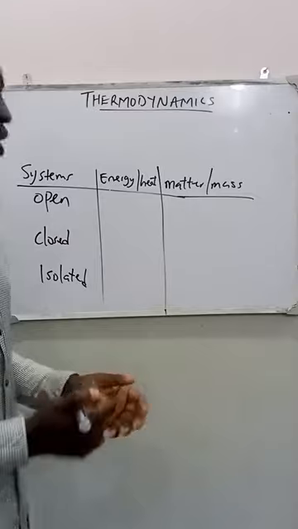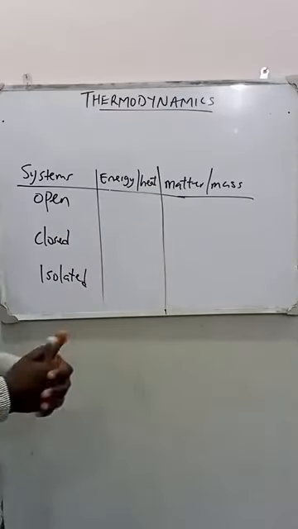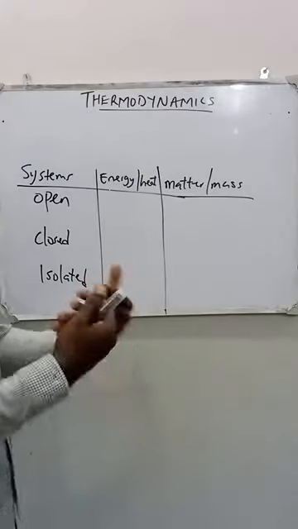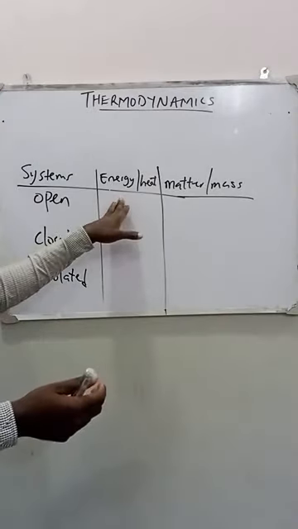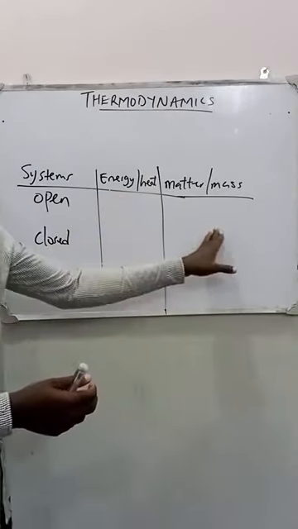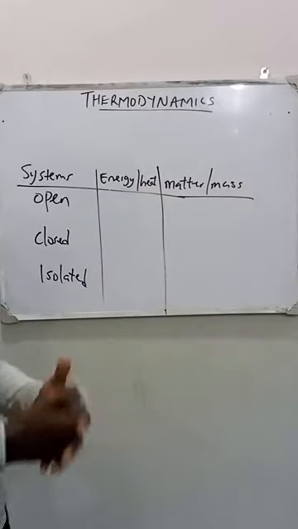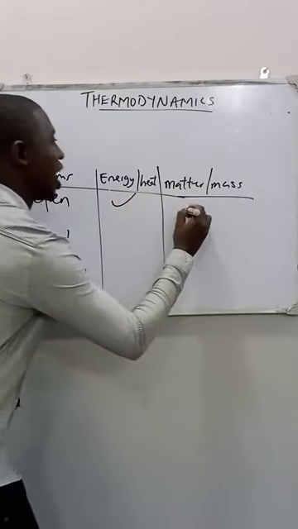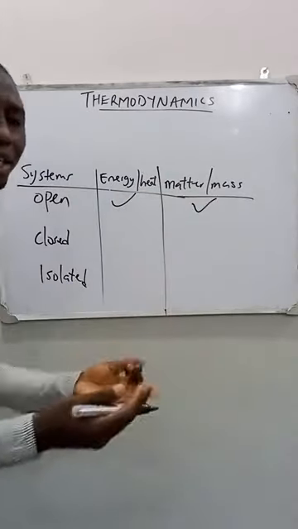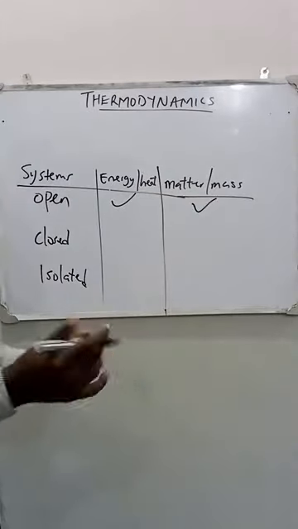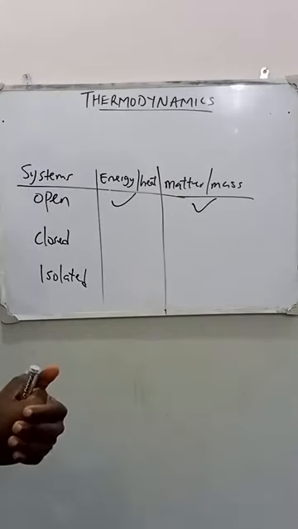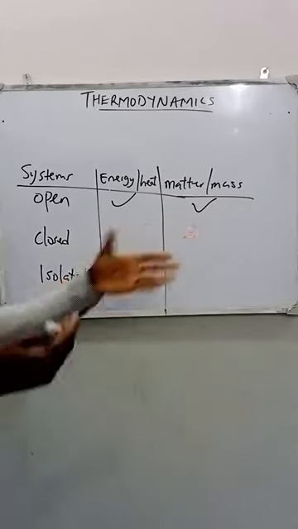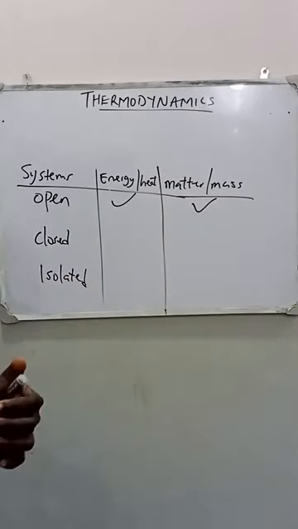An open system in thermodynamics is a system that allows the exchange of heat or energy and matter between itself and the surroundings. That is what we mean by open system. It allows the exchange of energy and matter between itself and surroundings.